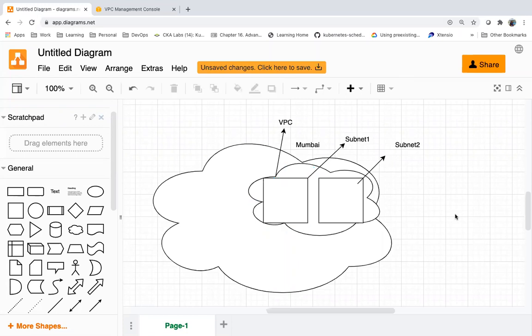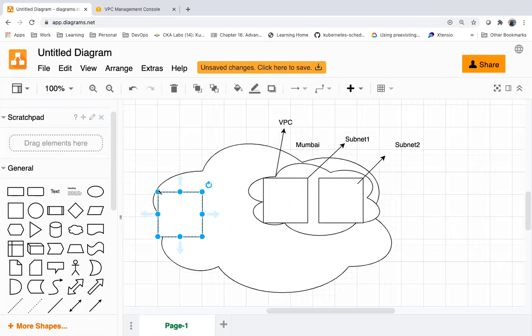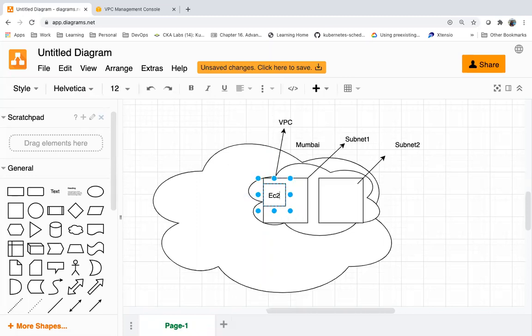So what is public, what is private here? We will create AWS resources like EC2, load balancers and all that in these subnetworks.